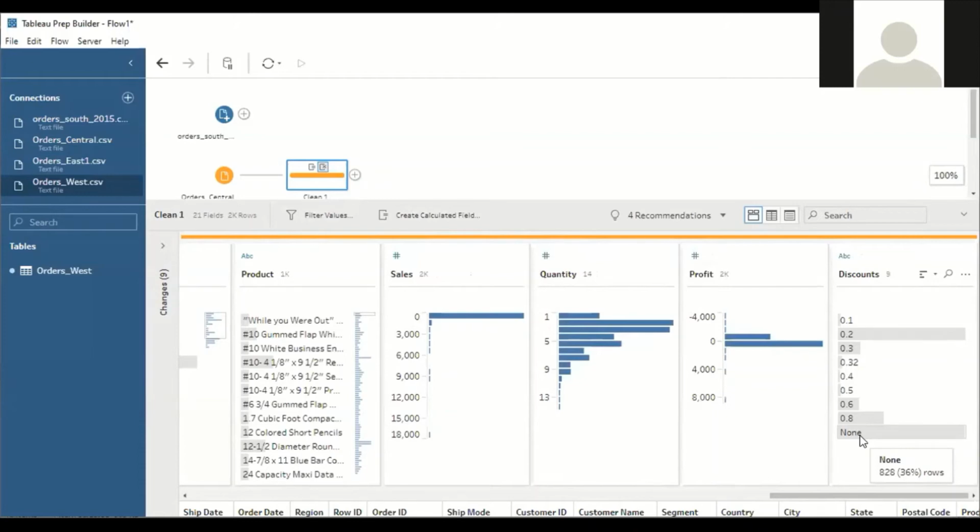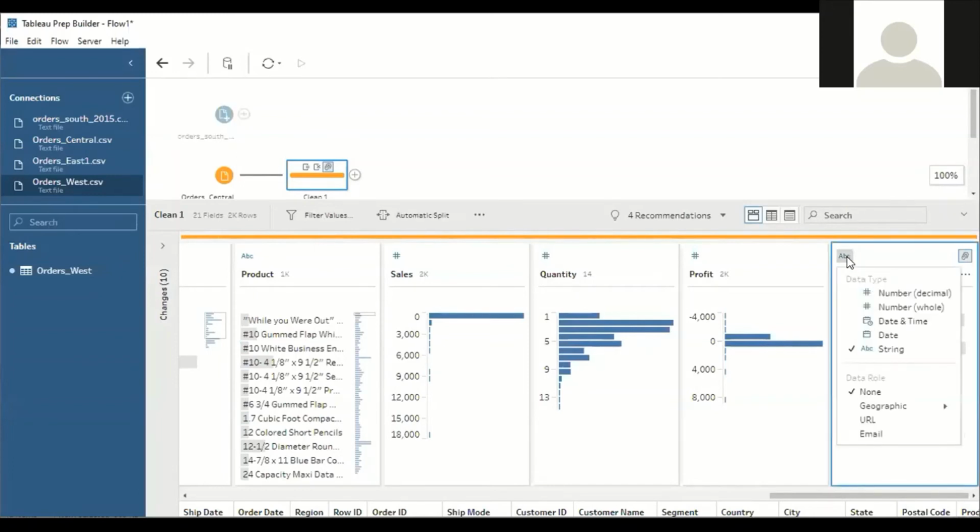Tableau Prep Builder is so smart that it gives an option. You need not program here. Just double click on none, replace none with 0. Now the none value got replaced with a 0, right? Now next, after replacing none with 0, just change the data type from string to number decimal.